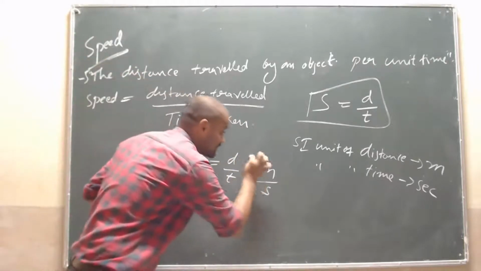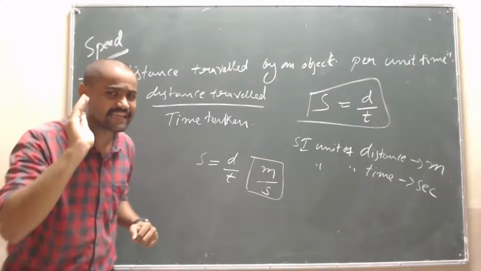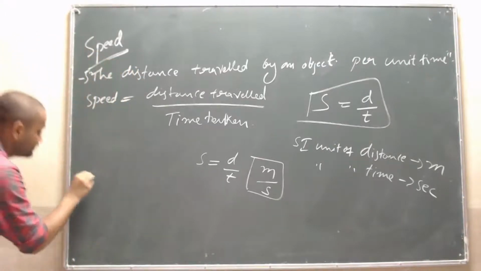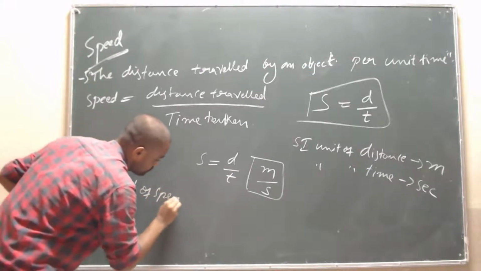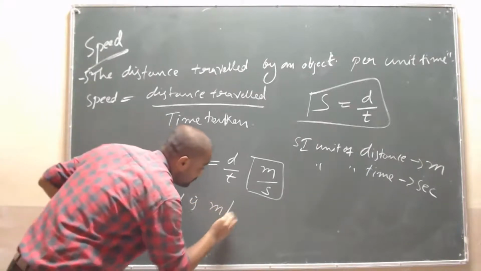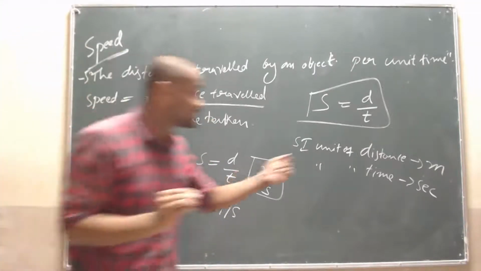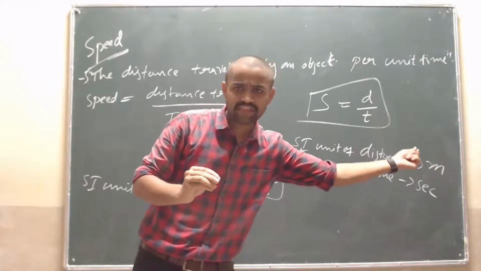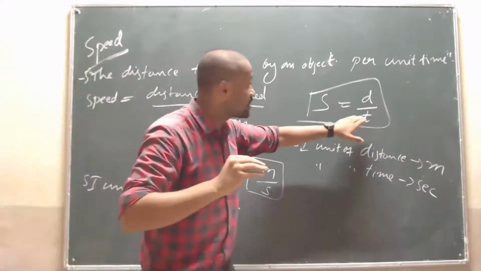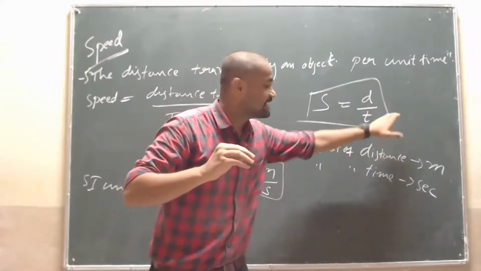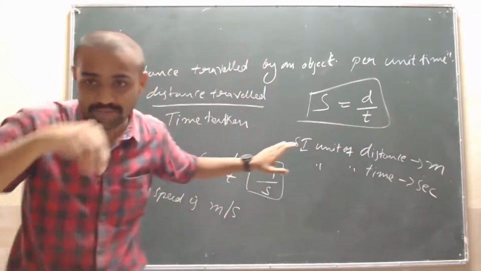That is meter by second, or meter per second. The SI unit of speed is meter per second. Is it clear, students? Now substitute these values, distance m by s, it is meter per second.